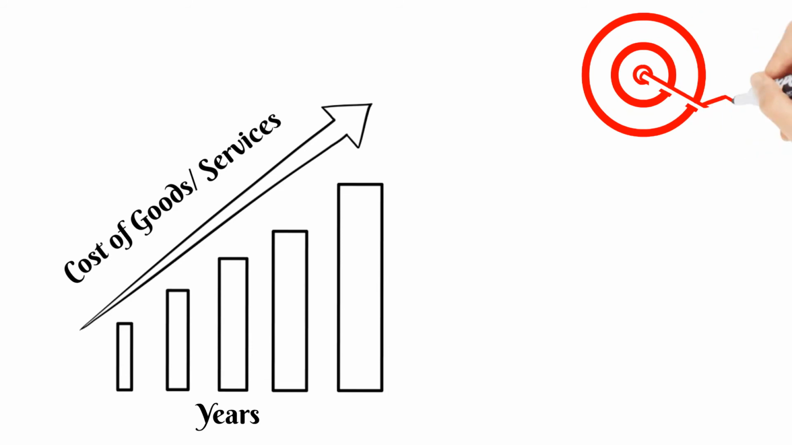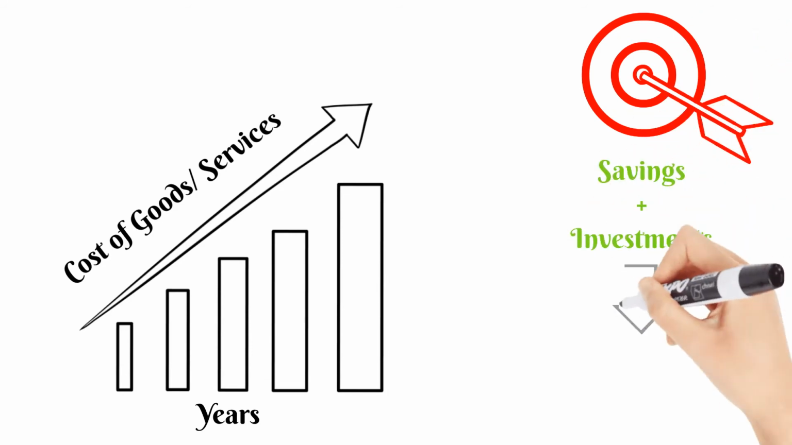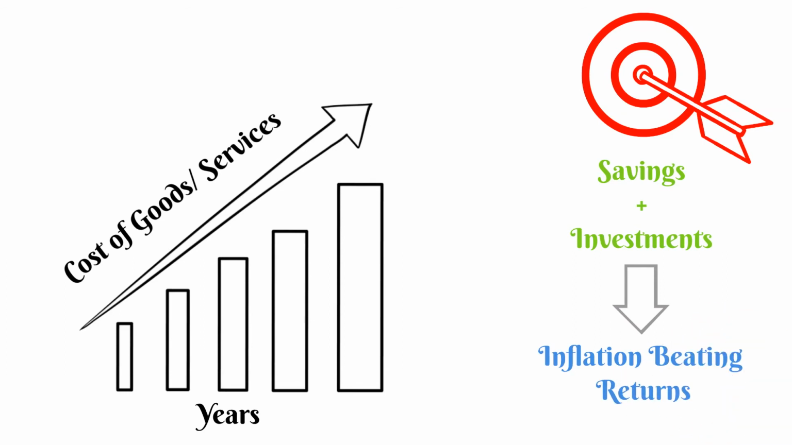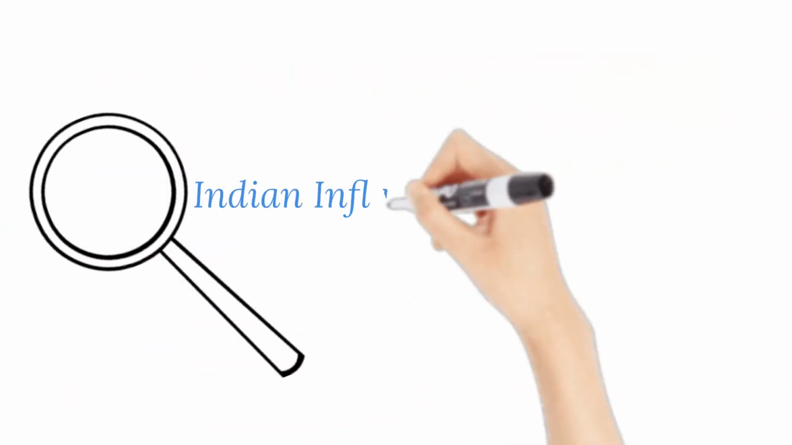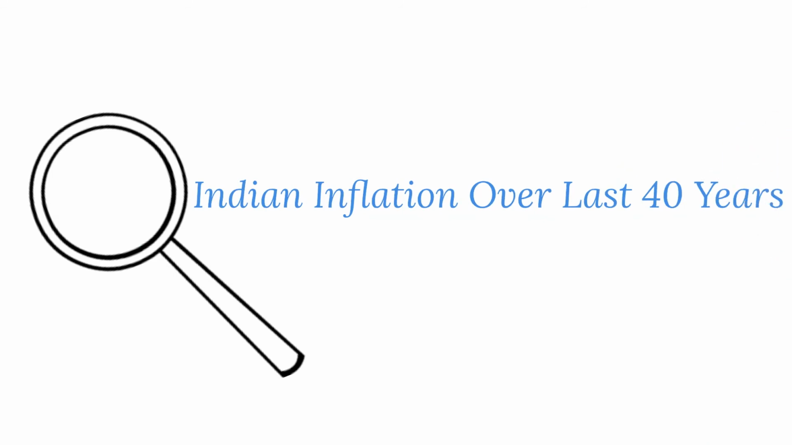So, our target should be to plan our savings and investments in such a way that the returns from them beat the inflation rate. Along with this, we also need to ensure that we consider inflation as a factor in all of our savings and investment plans for our future. Now let's have a look at the actual data about how inflation has changed over the last 40 years in India. This will give us a flavor about how important inflation is.